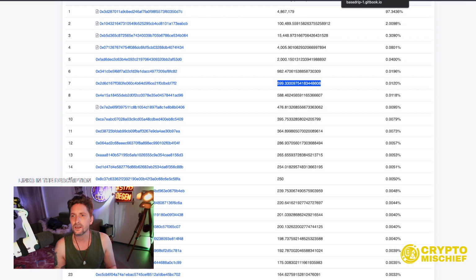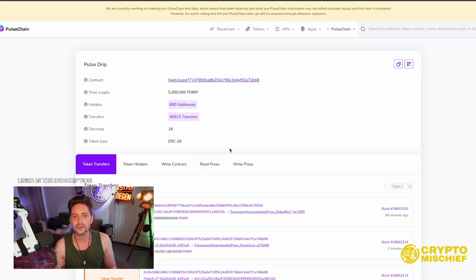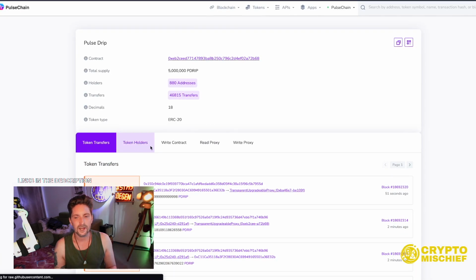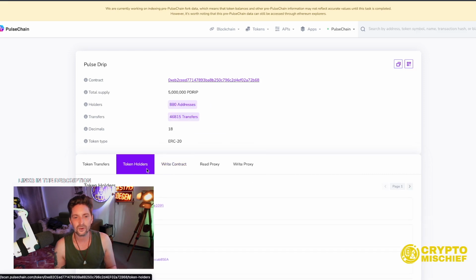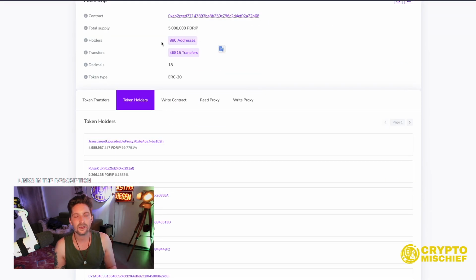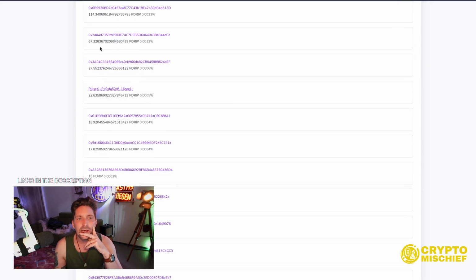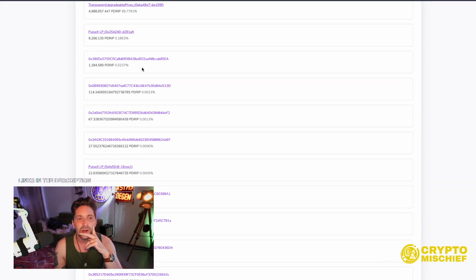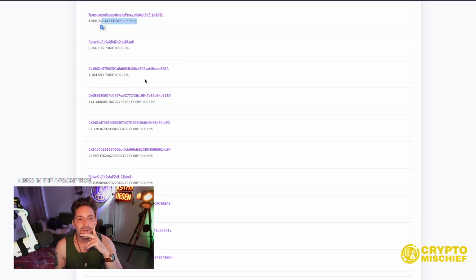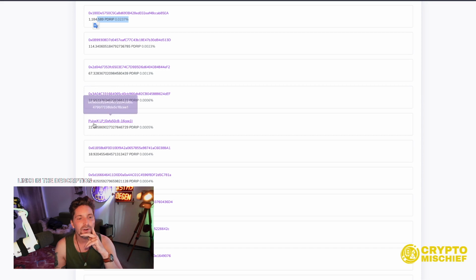Those kind of things. Then we come to Pulse. We try token holders. Nice. So PulseDrip token holders, we have 880 holders, right? So there are more token holders in PulseDrip, of course. It's much older, 3 months old now, I think. And the amount is less in bags. This one has 1,000. PulseX and Contract has 4,000. So 1,000 would be the biggest bag holder. I don't know if that's Contract or not. Then we have 167 to 20.